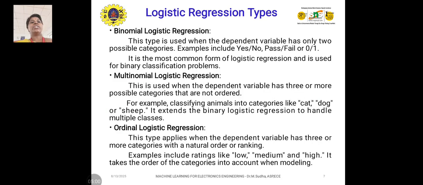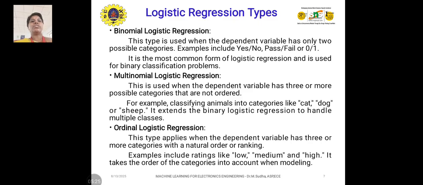I have explained the logistic regression types in detail in the last slide itself. Binomial type is used when the dependent variable has only two possible categories. Examples include yes, no, pass, fail, or 0 and 1. It is the most common form of logistic regression and is mainly used for binary classification problems.